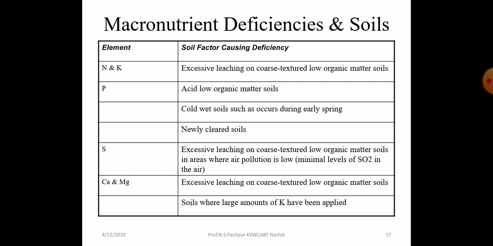So this is the table which indicates the macronutrient deficiencies and soils. Nitrogen and potassium: excessive leaching on porous texture, low organic matter soils. Phosphorus: acid, low organic soil, then newly cleared soil, cool wet soil such as occurs during early spring. Sulfur: excessive leaching on porous texture, low organic matter soils in areas where the pollution is low. Calcium and magnesium: excessive leaching on porous texture, low organic matter soil where large amounts of potassium have been applied.